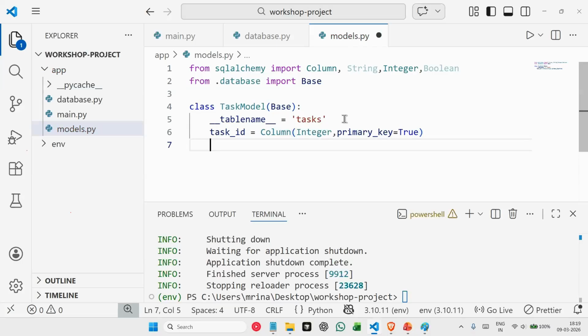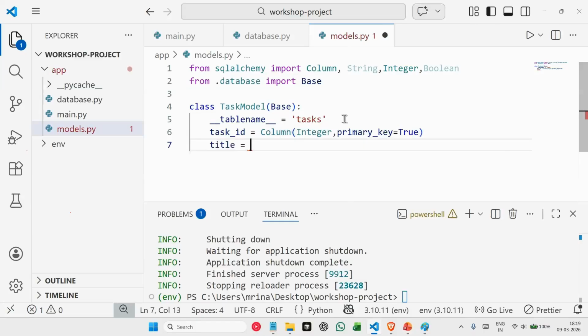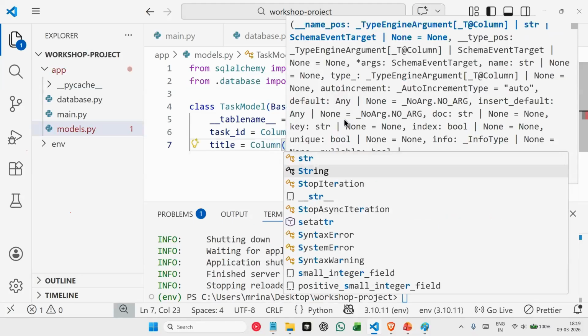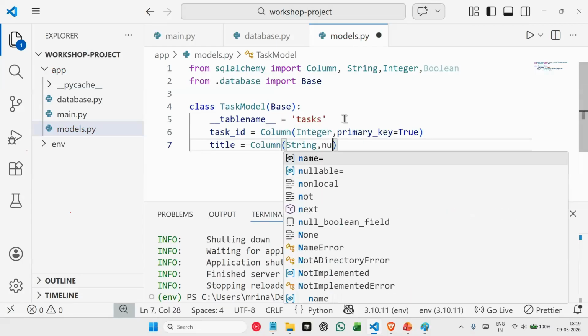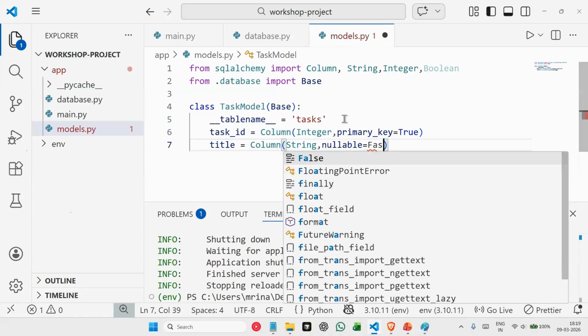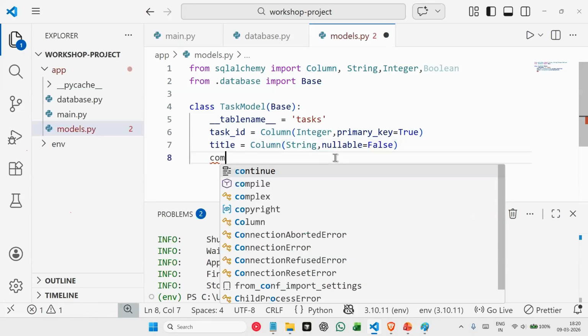Next we create our next column, which is title, and this is also a Column, and the data type for this is String. Now we don't want this task title to be null, right? So this always needs to have some value. So for that we say nullable is False. You are telling SQLAlchemy here, this column should not be null.